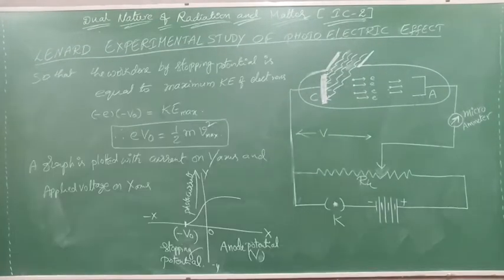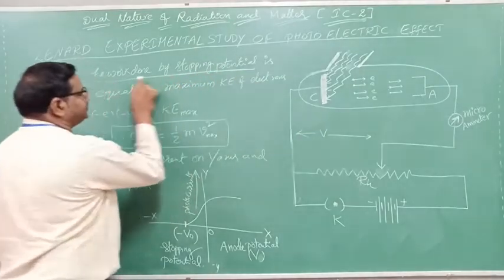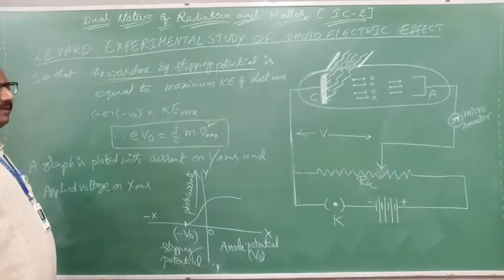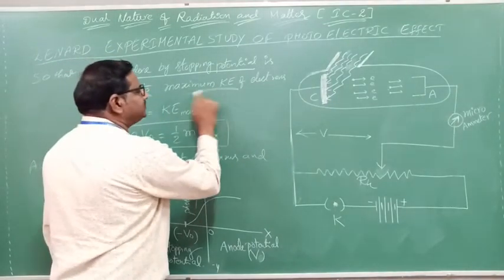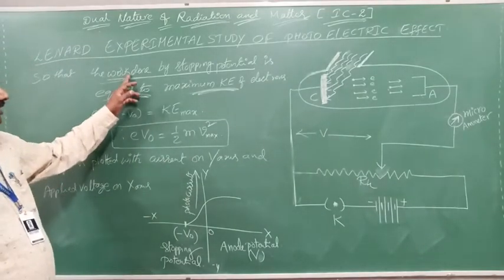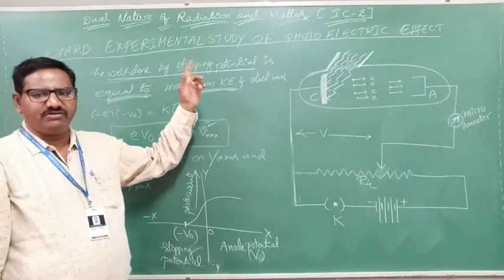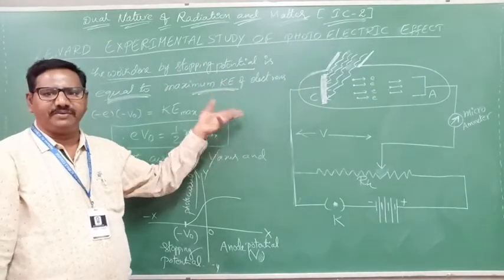By seeing all this, what did we learn? Simple. The work done by the stopping potential is equal to the maximum kinetic energy of electrons. What we said in the previous point.